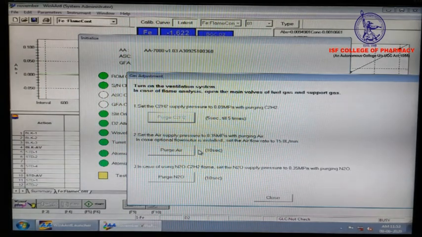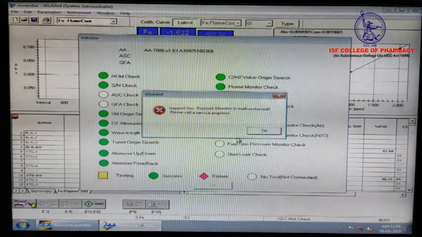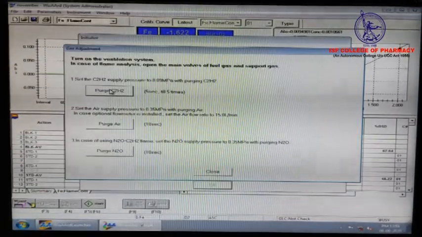Auto tuning is available in this software. We have to click on purge air. We have to click on that four to five times and optimize this. There are so many pop-ups which we will see on the screen, and after the initialization of the instrument, we have to show all signals should be green before starting the instrument. For C2H2.